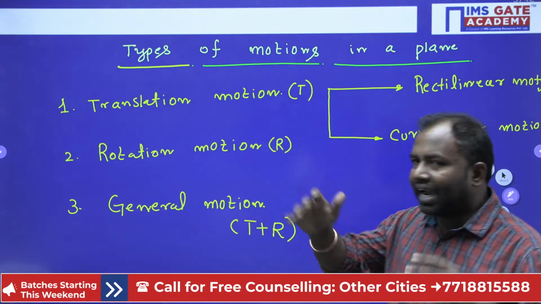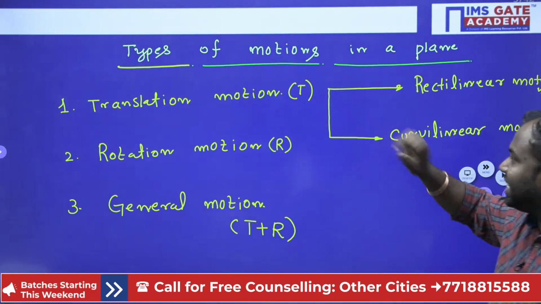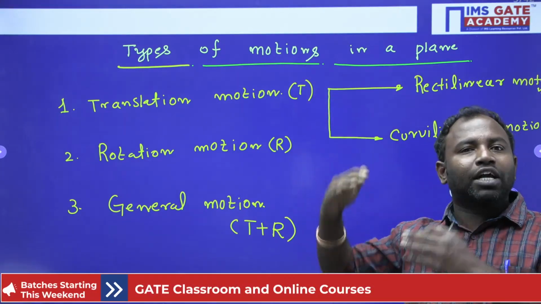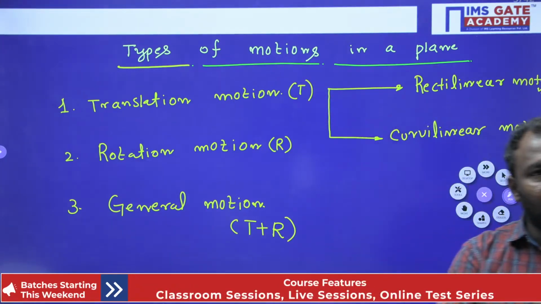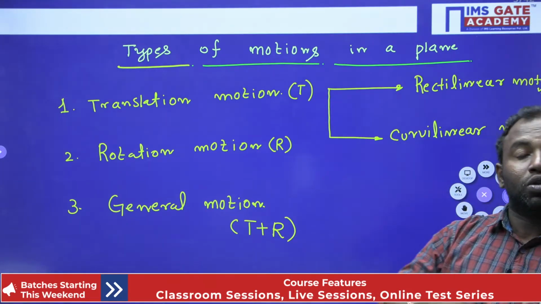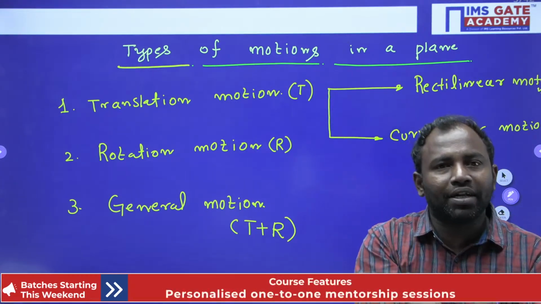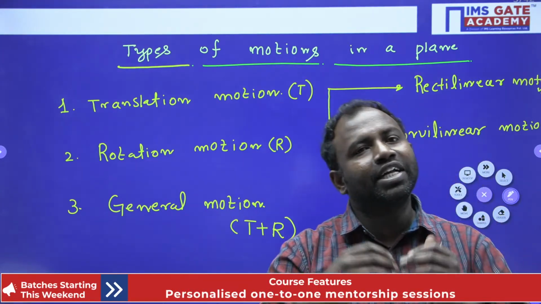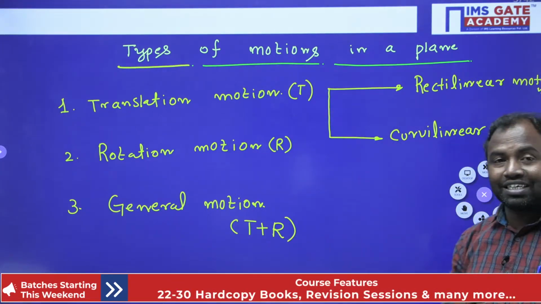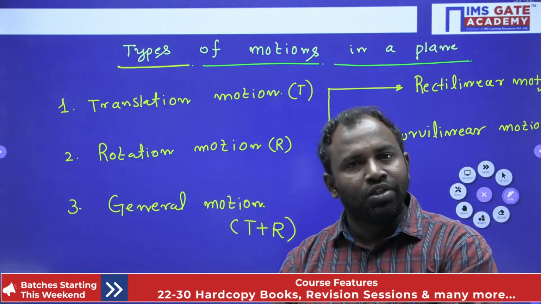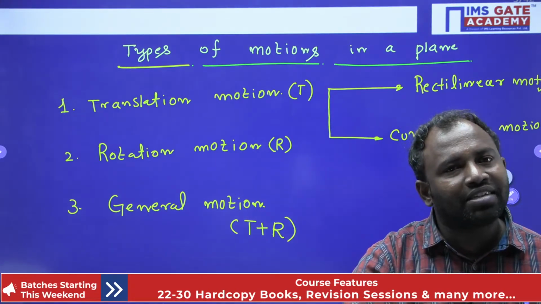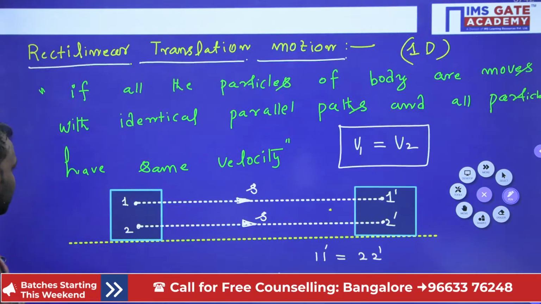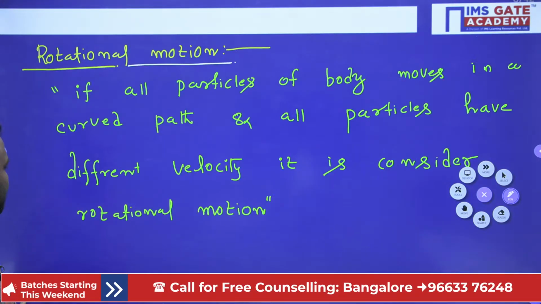Now here I would like to highlight and summarize in a simple way. In translation motion the paths are parallel and the velocity of each particle in the body is equal when the body is in motion. Similarly in rotation motion, the particles of the body move in a curved path, but the velocities of the particles are different when the body is in motion. In general motion, the particles of the body have different velocities and also different paths. So with the help of examples I have described everything in a simple and easy way.